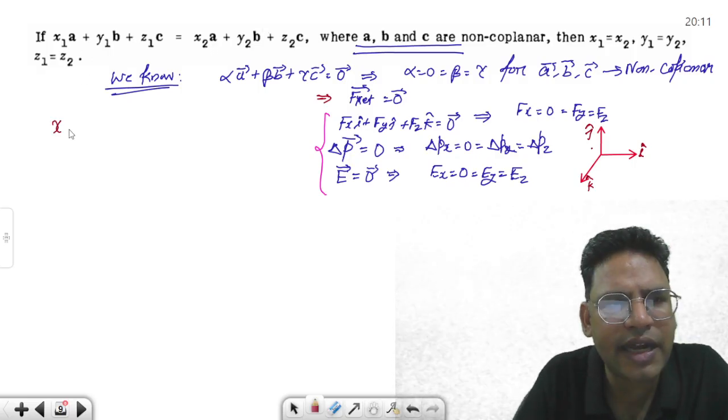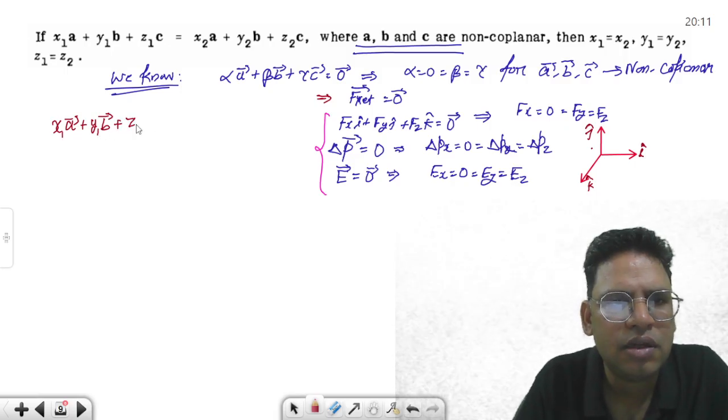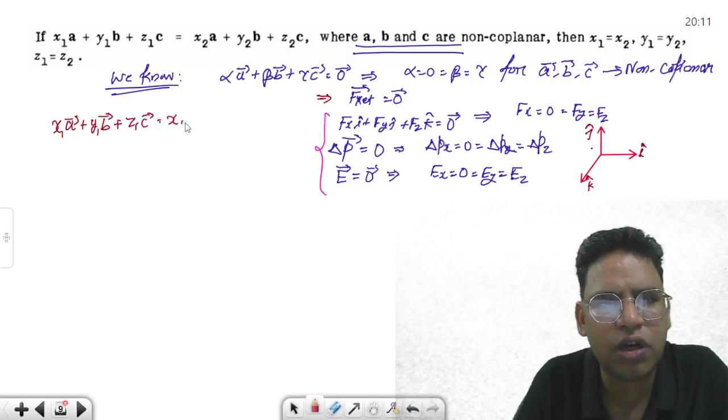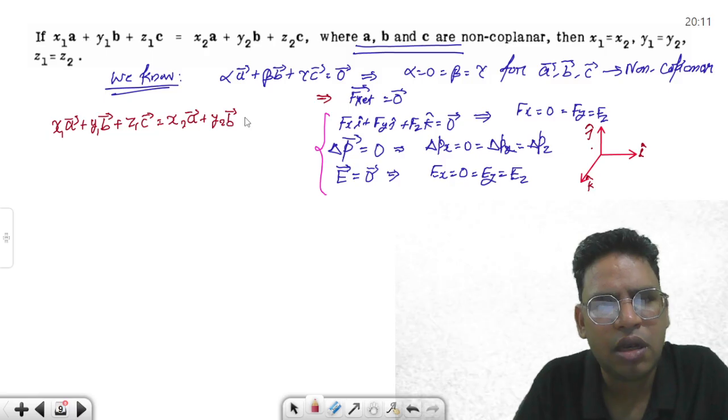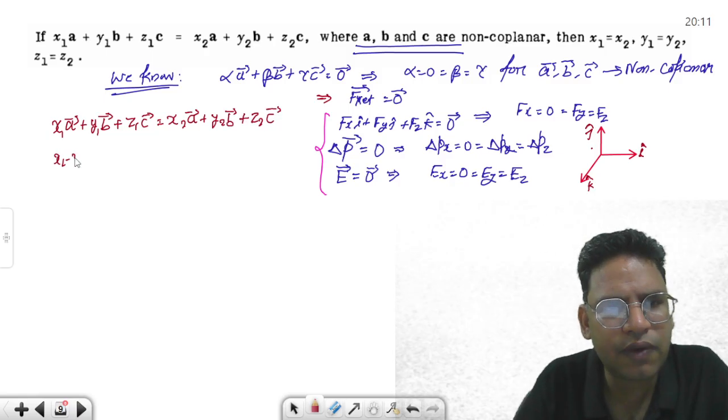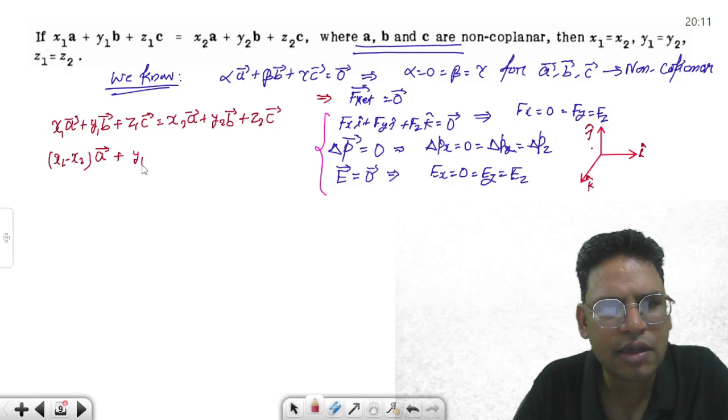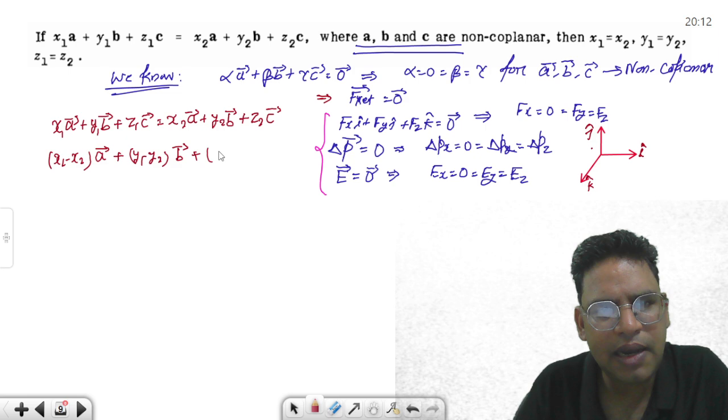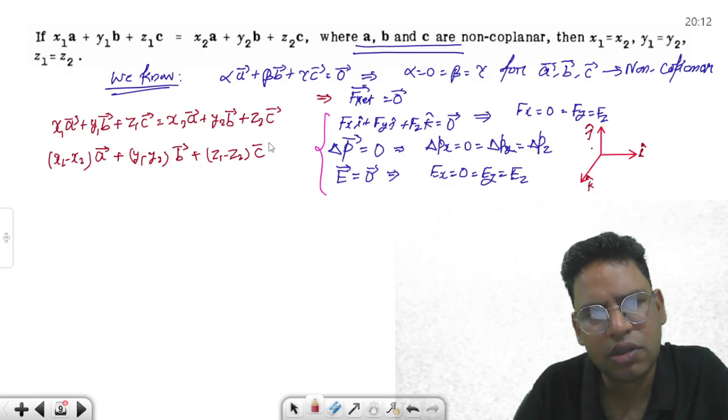So what I can write down: x1 a vector plus y1 b vector plus z1 c vector is equal to x2 a vector plus y2 b vector plus z2 c vector. Now what I can do: (x1 minus x2) a vector plus (y1 minus y2) b vector plus (z1 minus z2) c vector is going to be equal to 0.